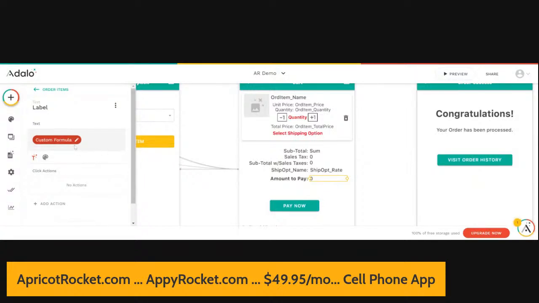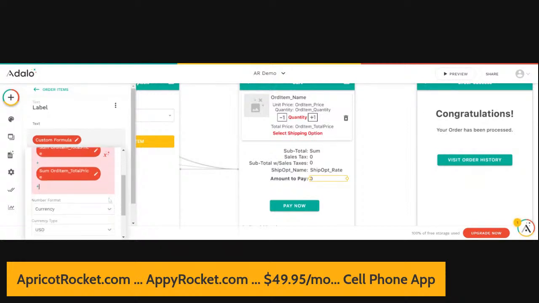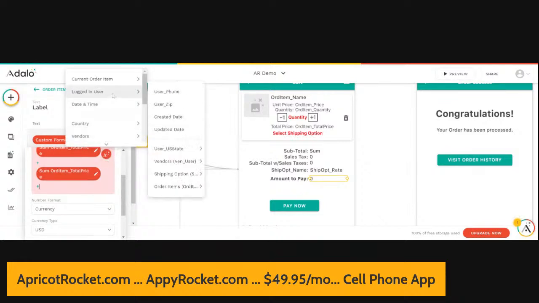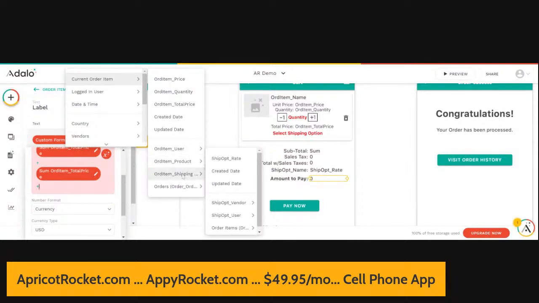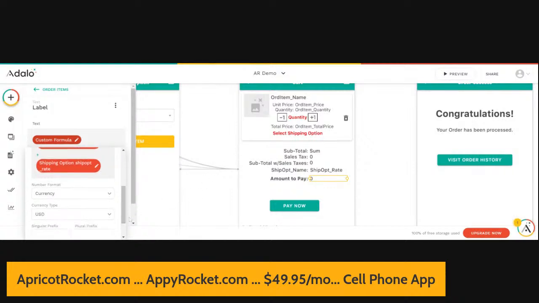So let's click on this and scroll down. So really the only thing we need to do is add another sum of the order items. Well, actually we need to add the shipping rate. So if I put my cursor right here at the end and do plus, and now let's go to the magic text, and we're going to go to current order item shipping option rate. Now let's see if that gives us the value that we're looking for.